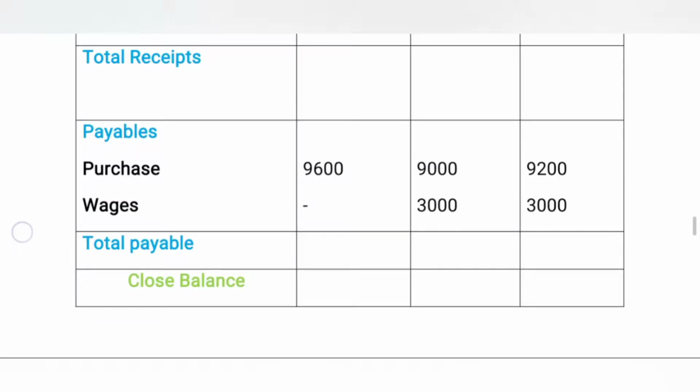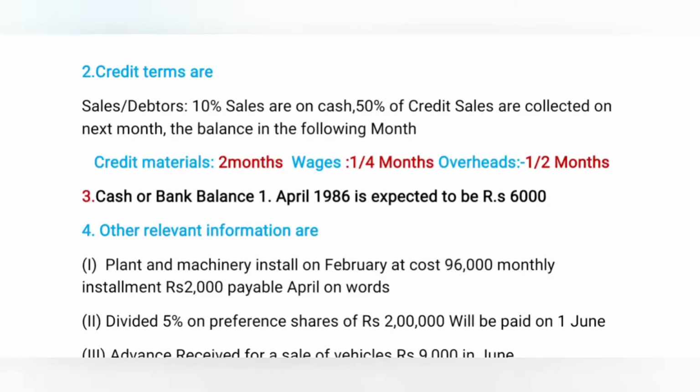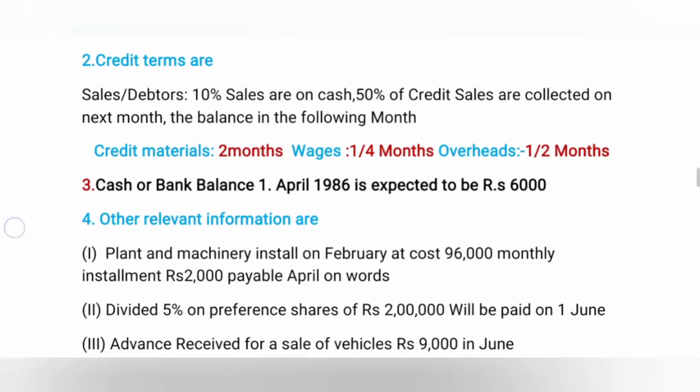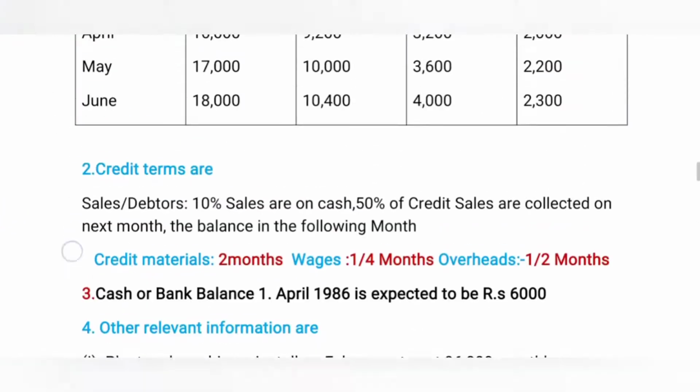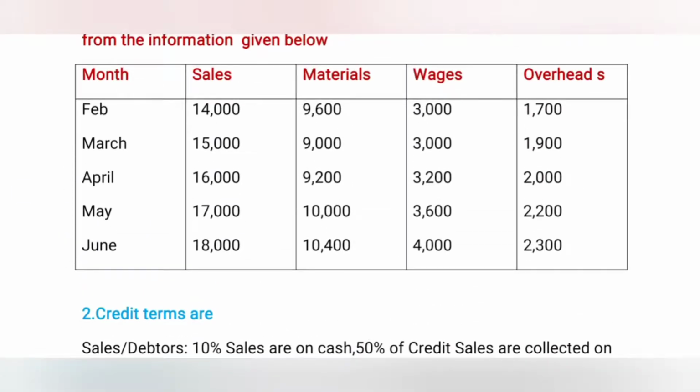Now we are going to another transaction. Here the last one is overheads. The payable amount is half-yearly. It is payable once every 6 months. Now going to the given problem. Here Feb, March, April, May, the data is given for only 5 months.